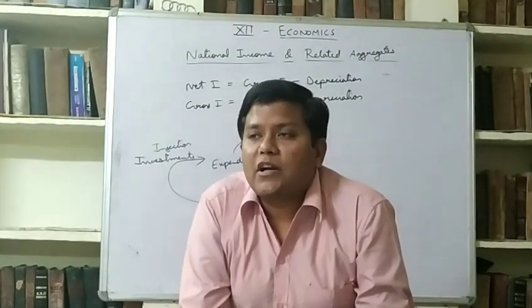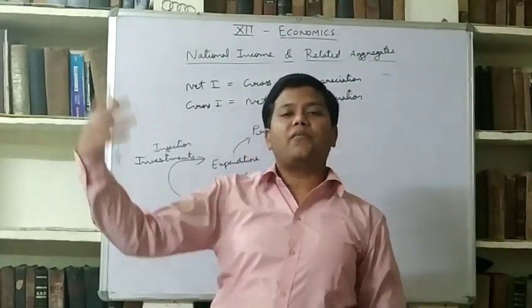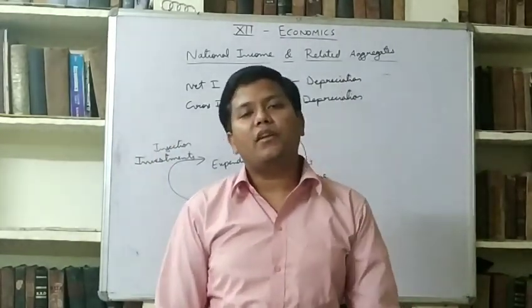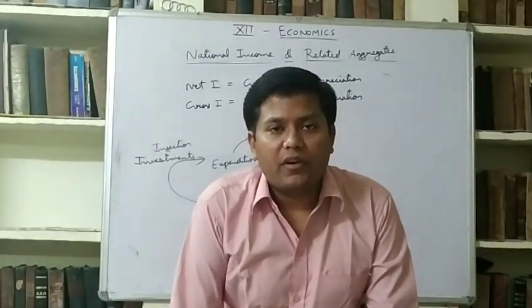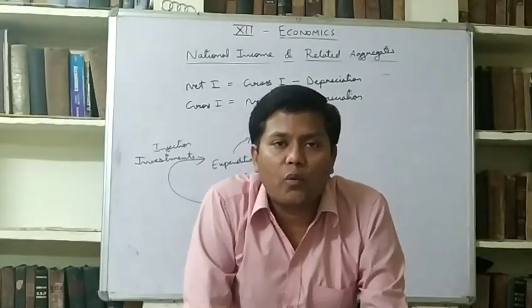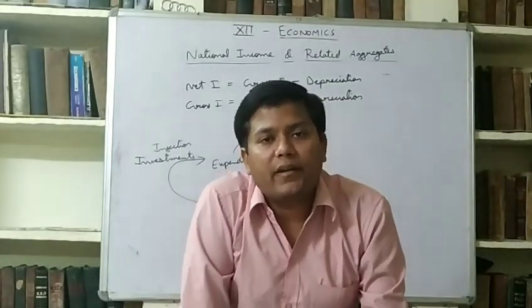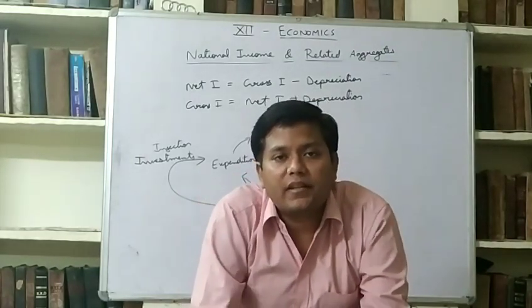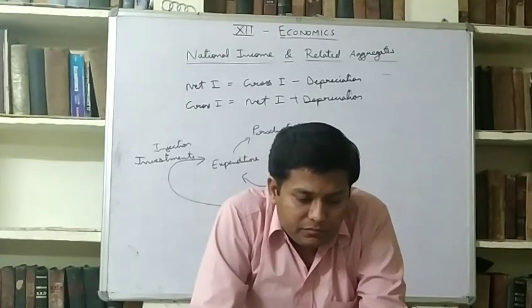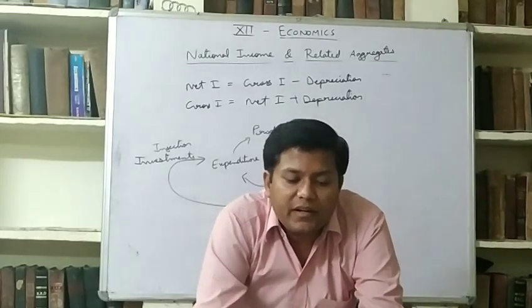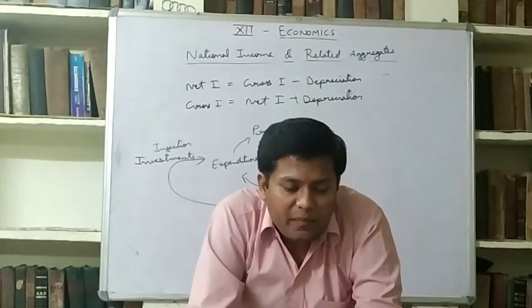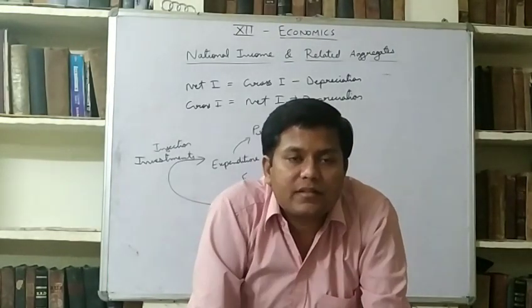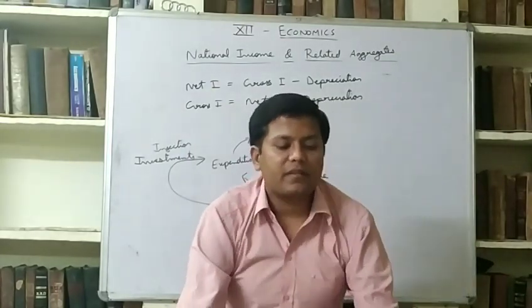For example, some part of the Indian Ocean is with India, some part is with some other country. So wherever we have the opportunity to do business, where we can go, is our geographical boundary. Then this is known as our economic territory. So the whole of our land and water up to which we can do business, and also some other things, come into the economic territory. So economic territory is the geographical territory administered by a government within which persons, goods and capital circulate freely. What is economic territory?